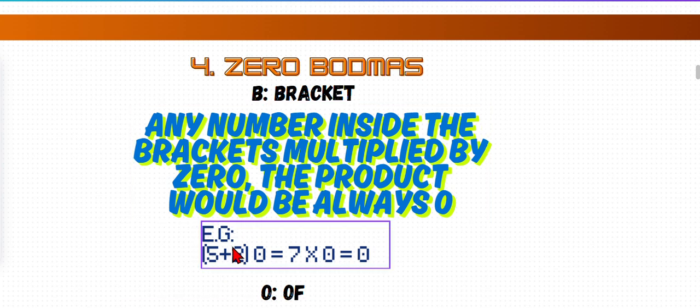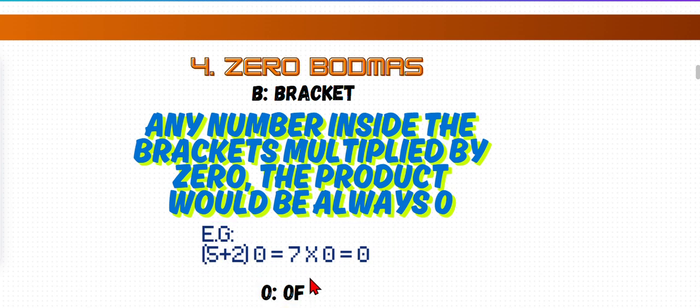Let's take an example, 5 plus 2, keep it inside the bracket, into 0. Actually here, instead of writing a multiplication symbol, we can directly write it without any symbol, because when we open the brackets, if there is no symbol, that means it will become a multiplication sign. Did you understand that? Okay, I think you understand that.